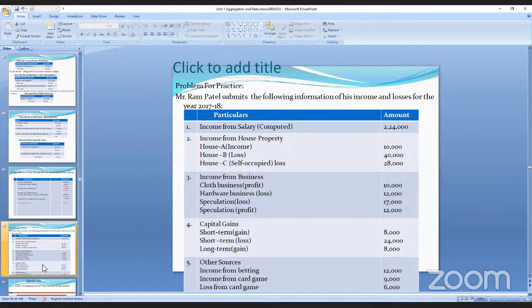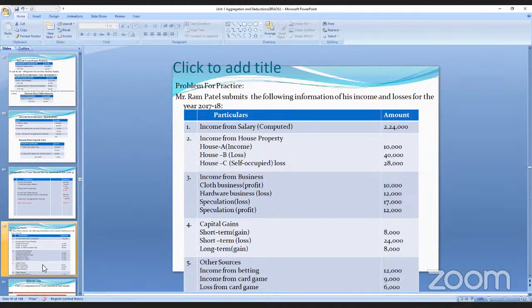And next head is the income from business. In the cloth business, he got the profit. In the hardware business, he got the loss. And speculation business also, he got the loss and speculation profit. So here, 10,000 plus 12,000. वो दोनों add करने के बाद 22,000 minus 29,000. So loss of how much? 22 minus 29. 7,000 is the income from business. That is a loss. Still here in the deficit.